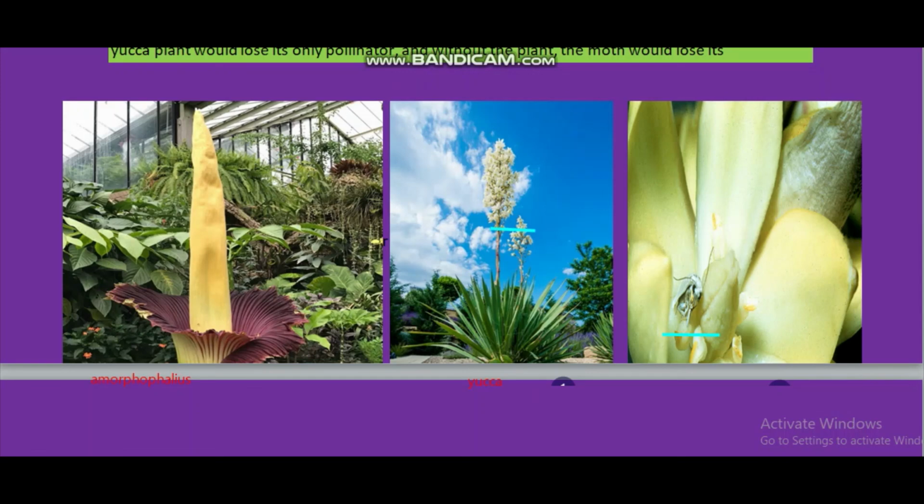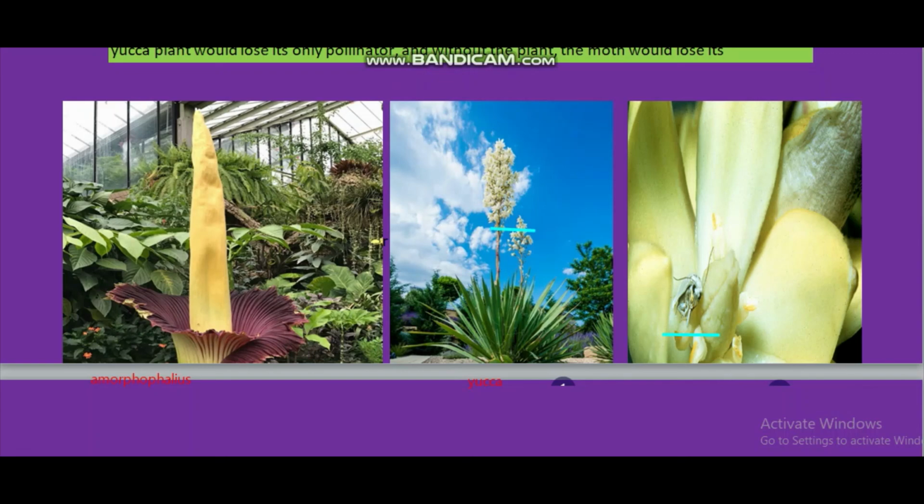So the egg which is deposited by this moth inside of the flower, that is the safe place for growing of this egg. In turn, this flower is benefited because this insect pollinated this flower. So this is a mutual relationship. Flower providing the safest place for egg laying, and insect in turn pollinating the flower. So this is a mutual relationship.